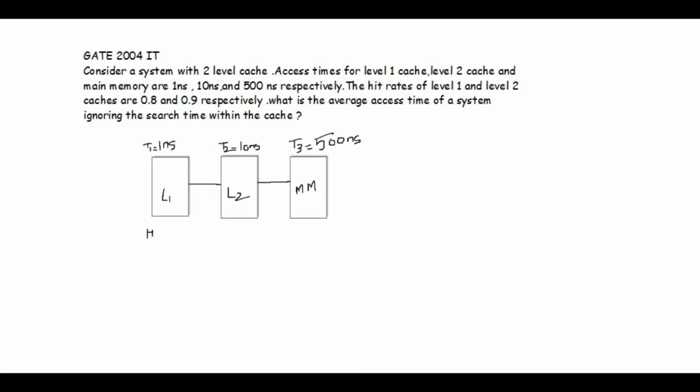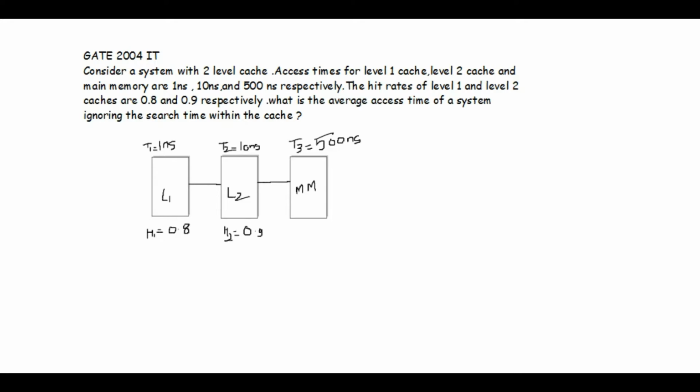And then there is also mention of the hit rates of level 1 and level 2 cache. Let H1 be the hit rate of level 1, which is 0.8, and H2 be the hit rate of level 2, which is 0.9. So these are the hit rates of level 1 and level 2 cache. Here the hit rate of level 1 cache is 0.8.